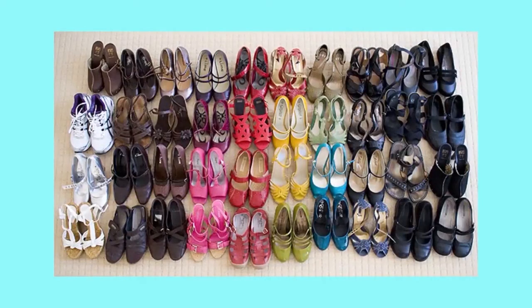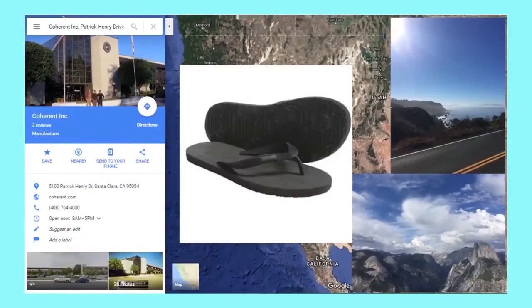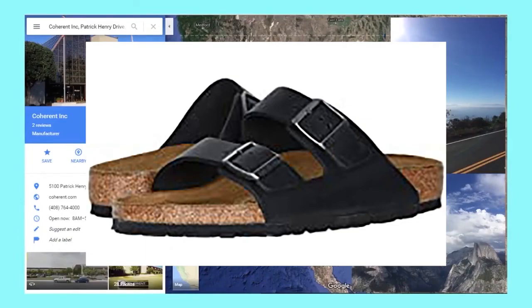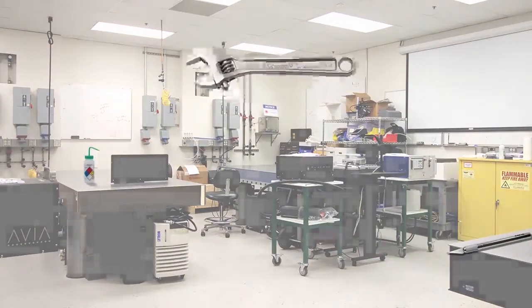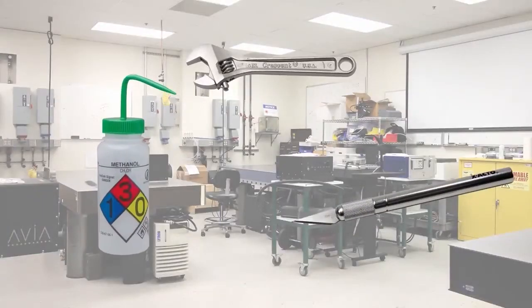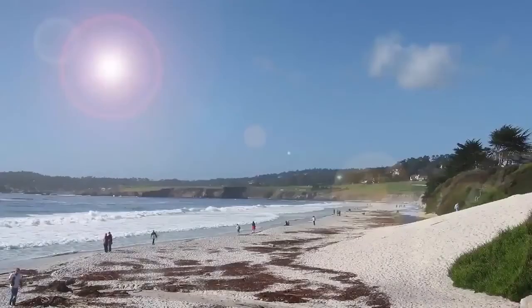Oh, one more important topic. Let me guess. Shoes. You are absolutely right. Coherent headquarters is located in sunny California, and it might be tempting to come in flip-flops or open-toed shoes, but those are strictly forbidden in the lab. There are plenty of heavy tools, sharp gadgets, and toxic chemicals that could accidentally land on your feet. So protect your feet by wearing comfortable shoes that completely cover your feet. Right. Save your feet so you can actually enjoy the beach after class.